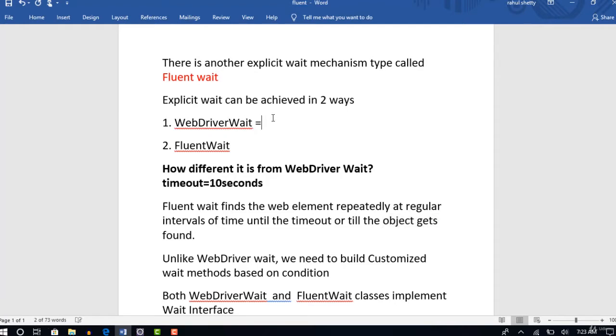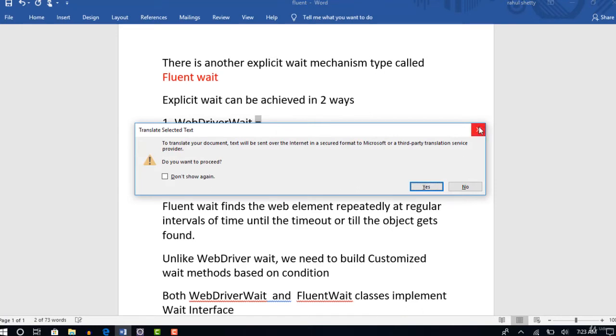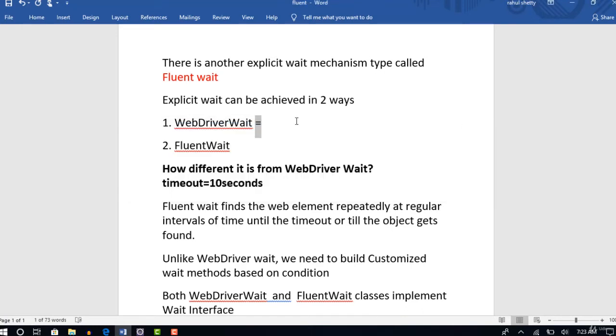If you give a 10 seconds timeout, for till 10 seconds it will keep on looking if the object is found or not. If the object is found, it will proceed to the next step. But every millisecond, it will monitor the DOM. Whereas in fluent wait, we have to give a polling time so that it only monitors at those regular intervals of time.